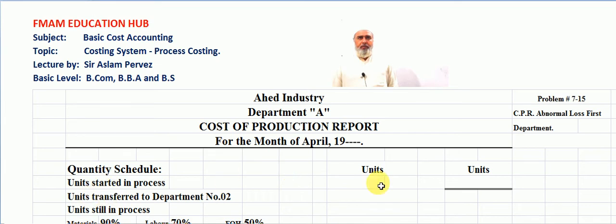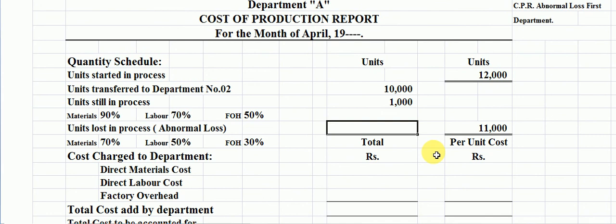Units started in process are 12,000 units, units completed and transferred to the next department are 10,000 units, units still in process are 1,000 units, and the units lost in process, this is the abnormal loss, 1,000 units here. Students, you are looking, both the figures are equal.